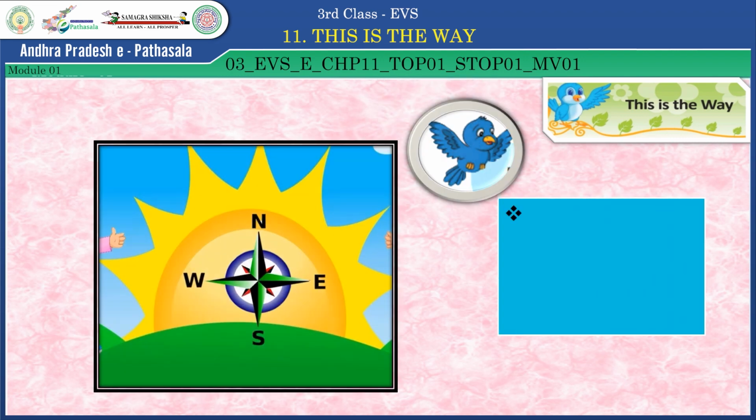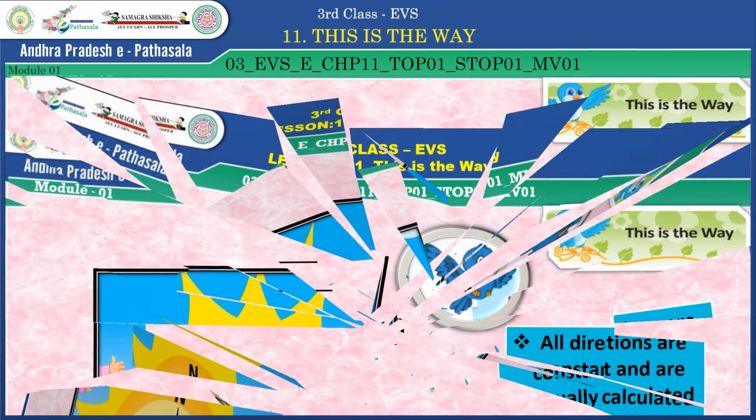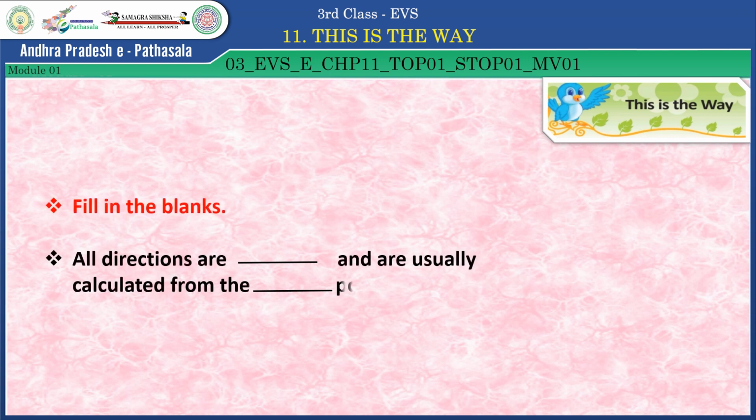So children, all directions are constant and are usually calculated from the north point. Hope you understood the directions. So fill the blanks here. All directions are constant and are usually calculated from dash point. From which point are we calculating? Yes, it is from the north point. Very good, children.